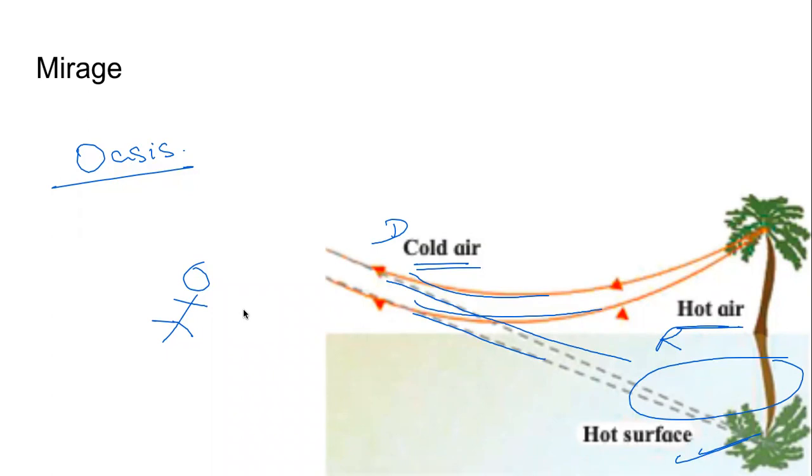So the person thinks falsely that there is some water. And this false impression of water is called a mirage. This is science. We have mirages in our lives also.